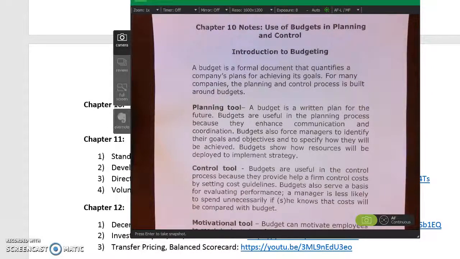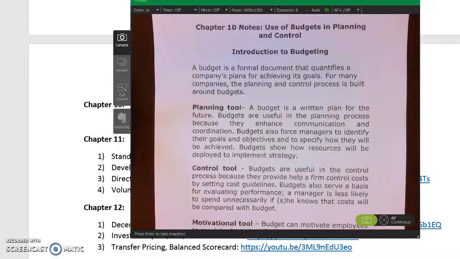And we attack the budget process in this chapter more from a manufacturing company standpoint. And we do that because if you can do a budget for a manufacturing firm, it just becomes even easier for a service or a merchandising firm. So we do the hardest one first, because that really goes through and explains everything in a lot more detail. And then we do have an extra problem towards the end where we apply it in a merchandising company.